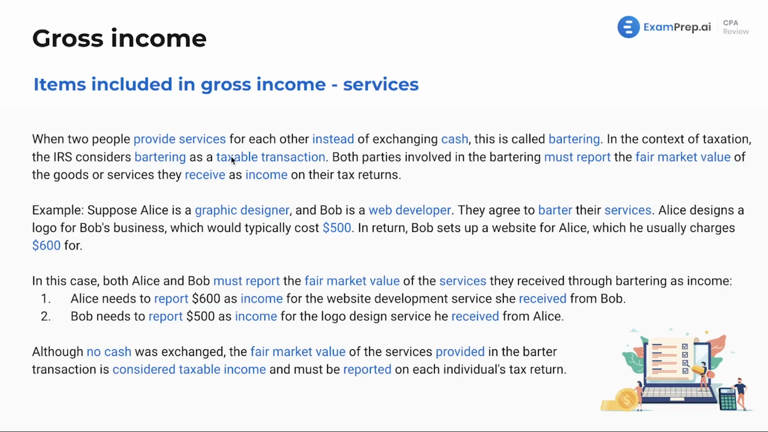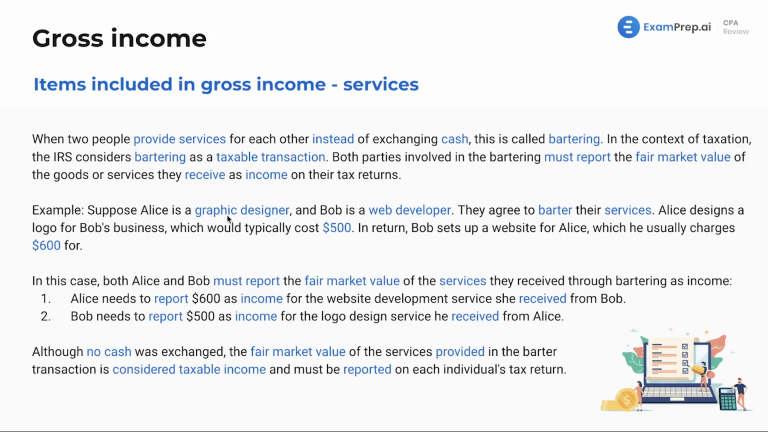In the context of taxation, the IRS considers bartering a taxable transaction. Both parties involved in the bartering must report the fair value of the goods or services they receive as income on their tax returns. This is as difficult as it probably could be, although you could see an example where they provide a service and give cash. We'll talk about an example like that later on. You'll see other examples throughout the multiple choice and sims.